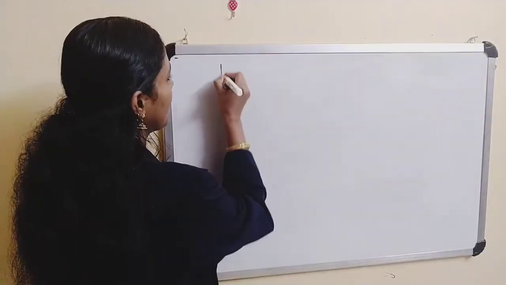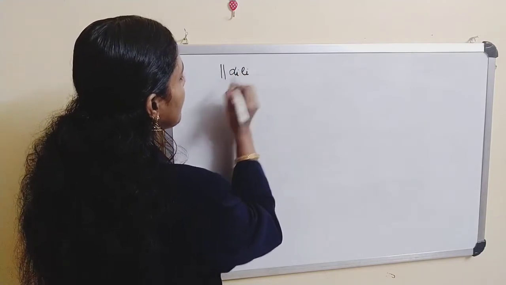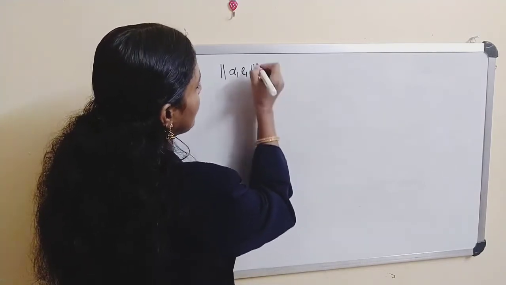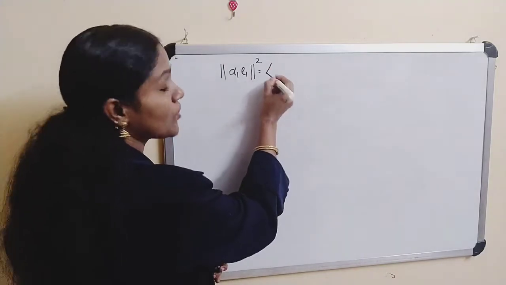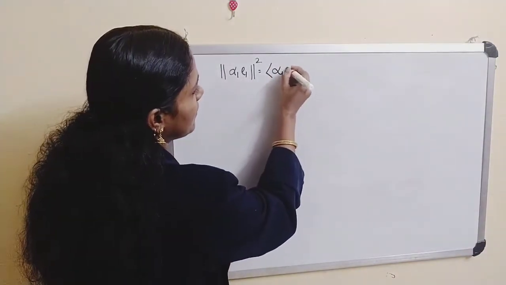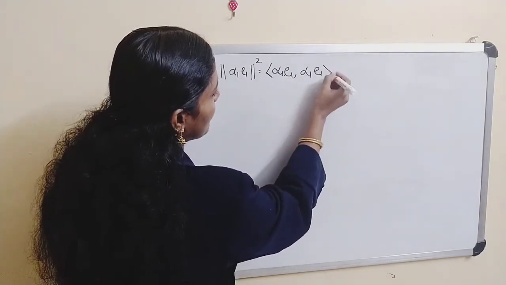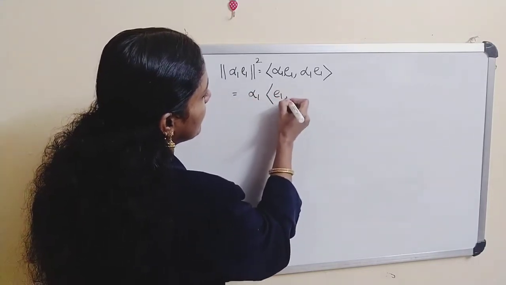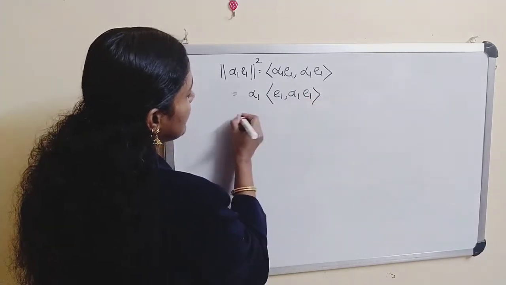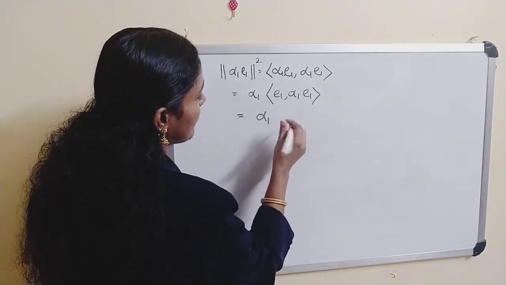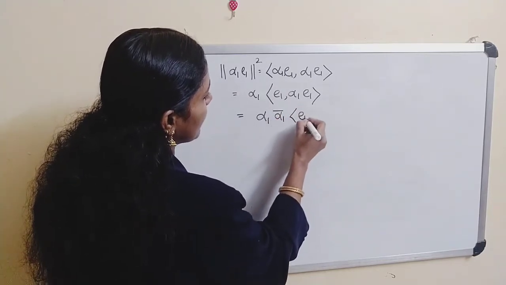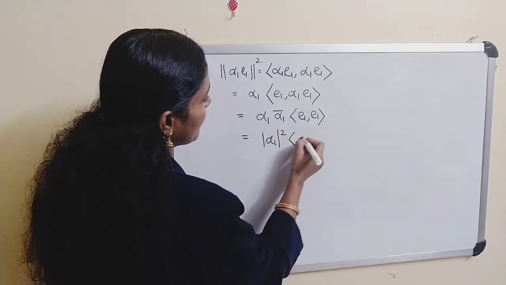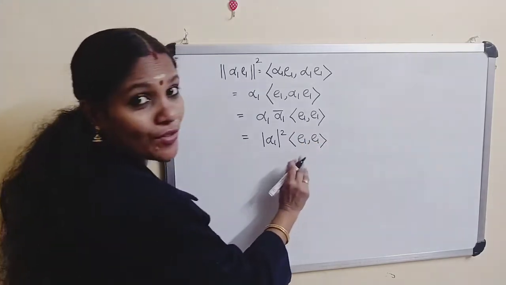We have the norm of alpha_i e_i. Suppose I am taking alpha_1 e_1 and taking the square. The inner product of alpha_1 e_1 comma alpha_1 e_1 is equal to alpha_1 times alpha_1 conjugate times the inner product of e_1, e_1, which is equal to mod alpha_1 squared times the inner product of e_1, e_1. But the inner product of e_1, e_1 is 1.